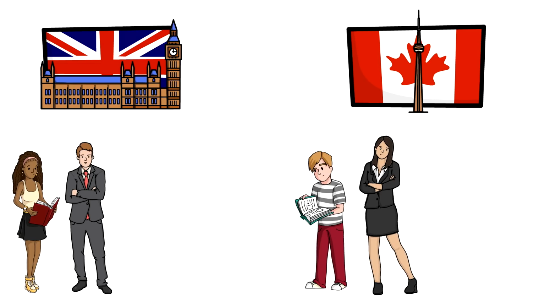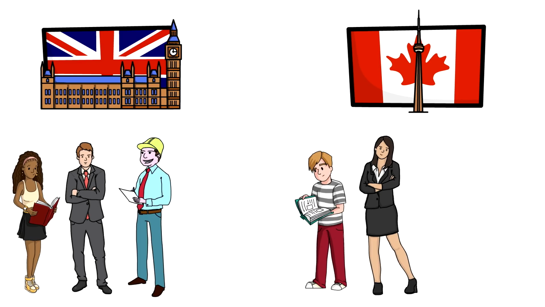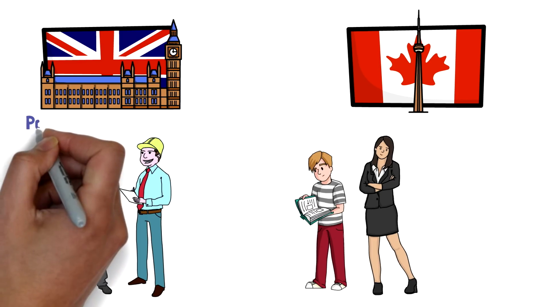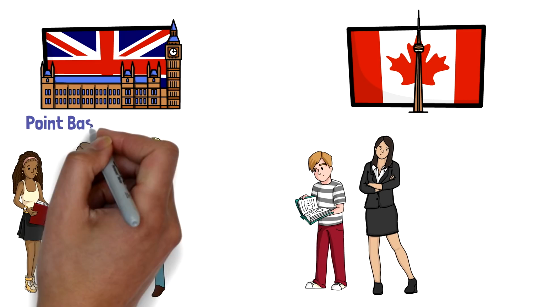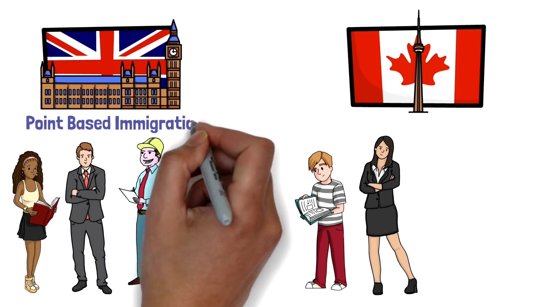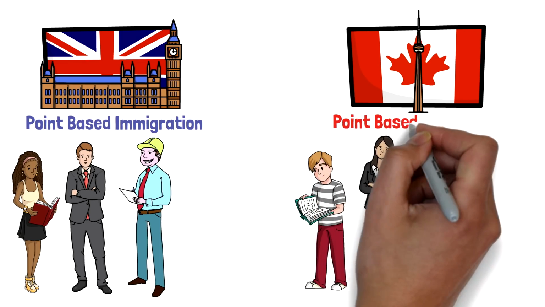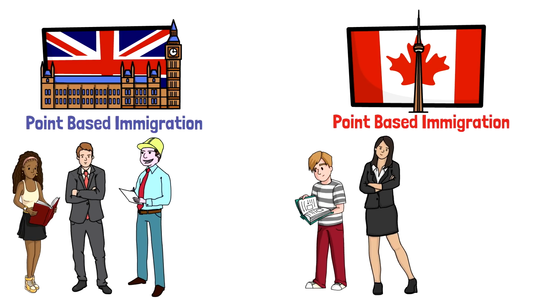There are different kinds of visas for refugees, on humanitarian backgrounds as well, but more importantly I want to talk about these visas for skilled workers. After Brexit, UK announced that it would change its immigration system to a point-based immigration system, which is inspired from Canada and Australia, which means that they would provide points based on various factors such as your age, education, work experience, and many other factors as well. And Canada has already been using this system under the Express Entry program for the last 5 years.